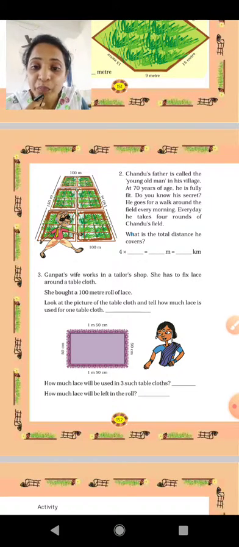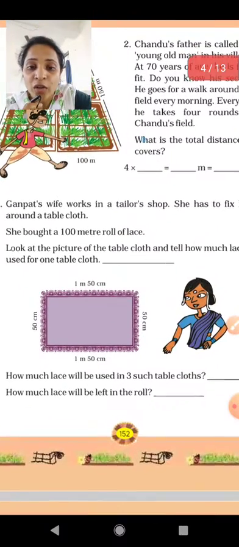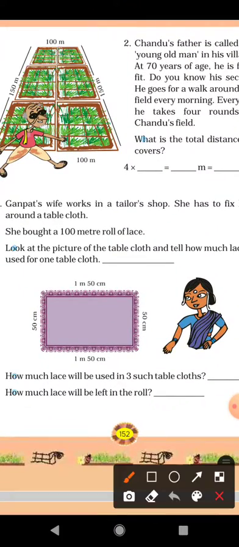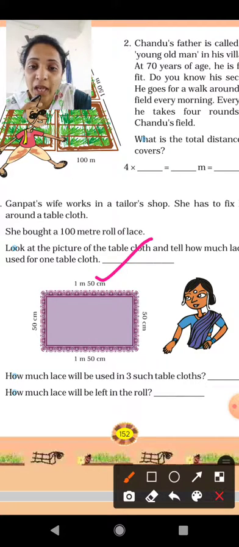She brought a 100 meter roll of lace. Look at the picture of the tablecloth and tell how much lace is used for one tablecloth. So how much is used? Here 1 meter and 50 centimeter is there. Here 50 centimeter. Here again 15 centimeter, and here 1 meter and 50 centimeter.